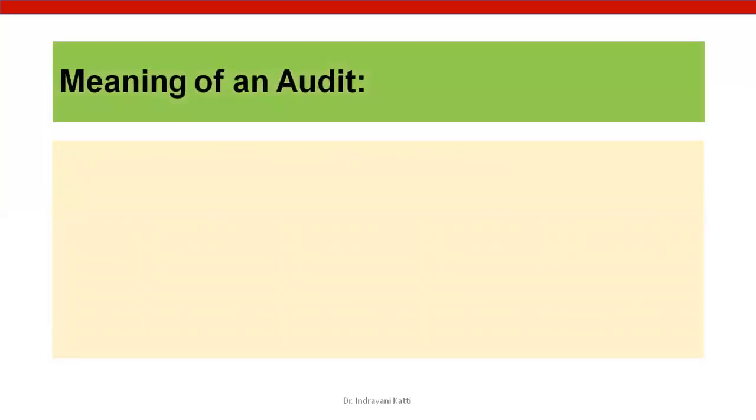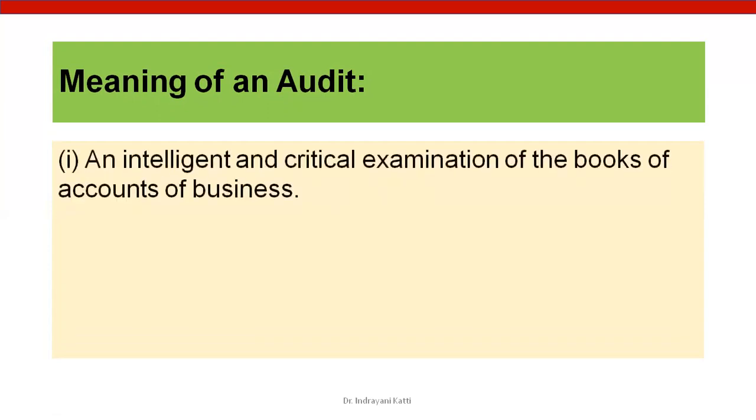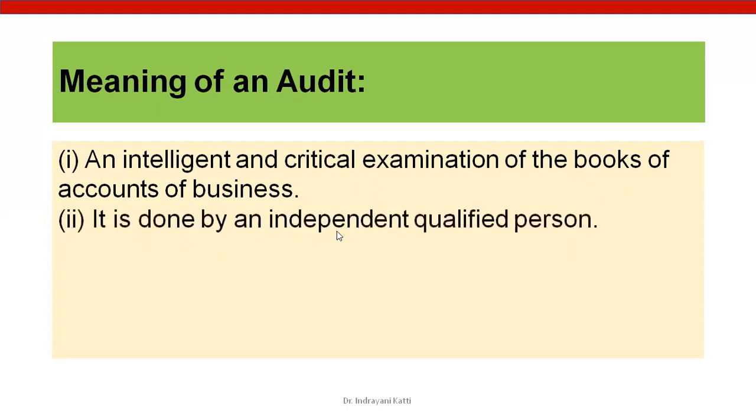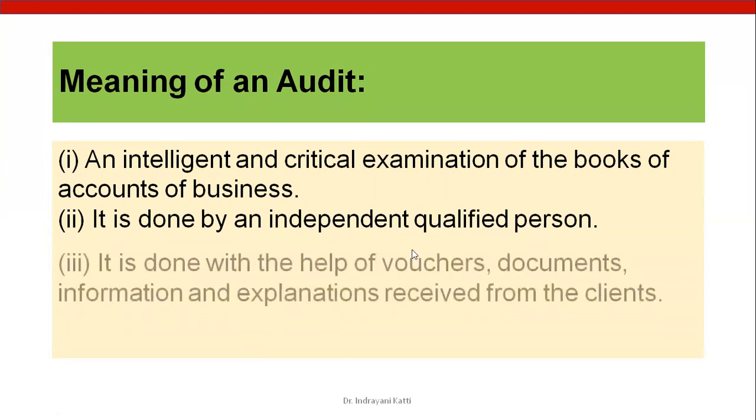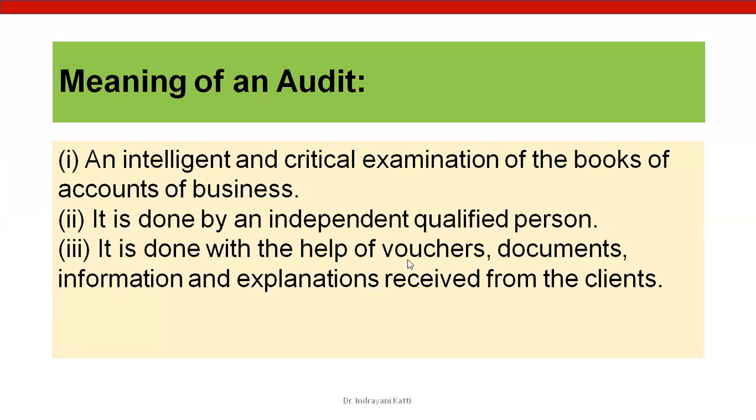So in conclusion, what we can tell is the meaning of auditing you have learned here. After going through a few definitions, we understand what auditing is. It is an intelligent and critical examination of books of accounts of a business. It is done by whom? An independent qualified person. So next, how does he do it? He does the documentary evidence examination.